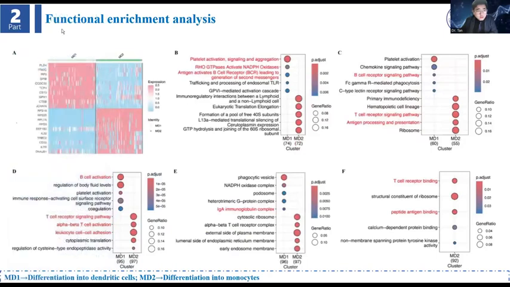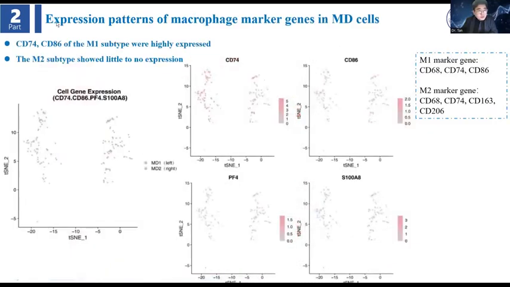We also did functional enrichment analysis. MD1 differentiated into dendritic cells, MD2 into monocytes.